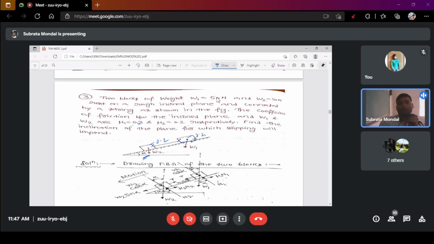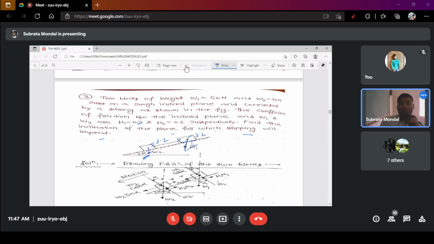The weight of the block acts in the downwards direction, and there is an angle alpha. So you have to determine the inclination of the plane for which slipping will impend. That means, what do you understand by this?